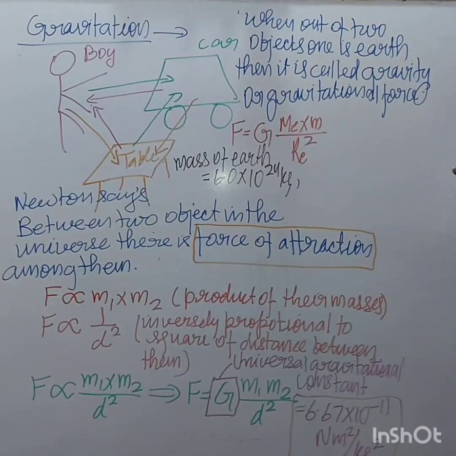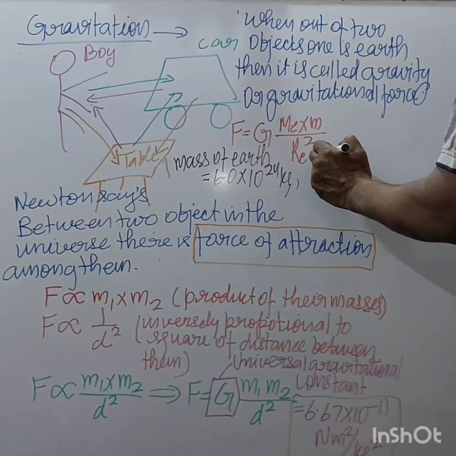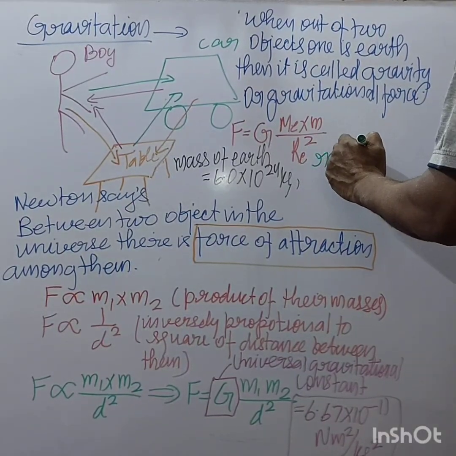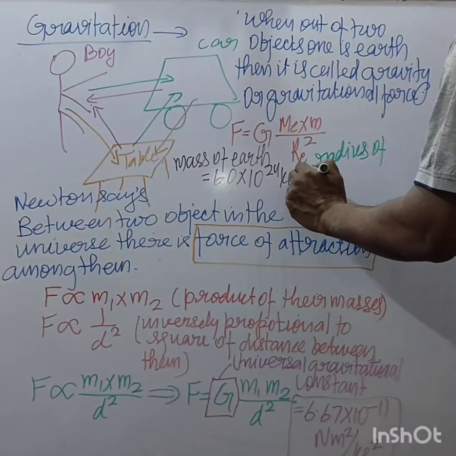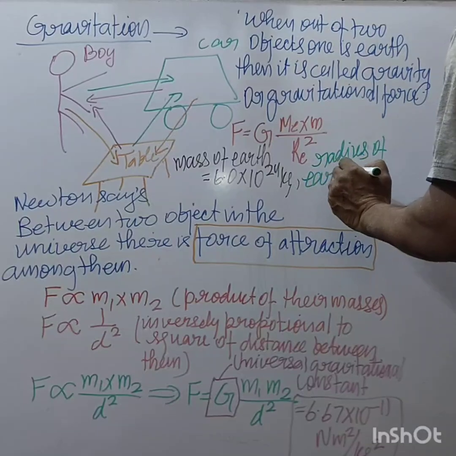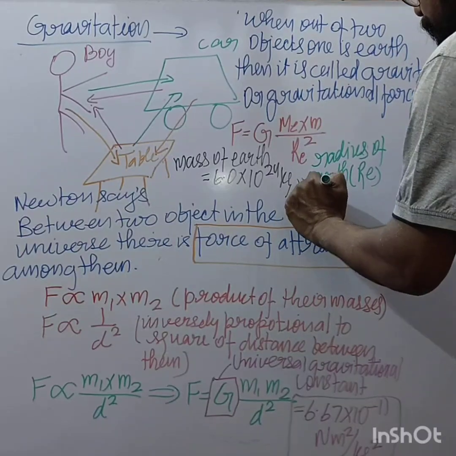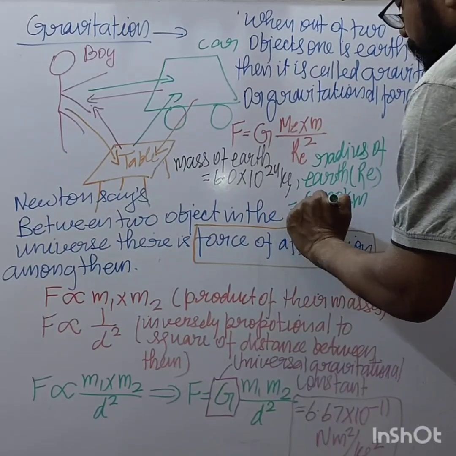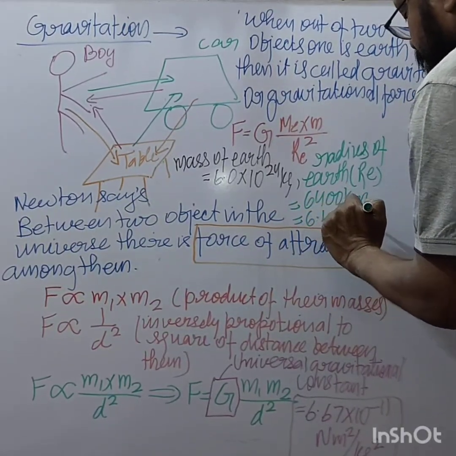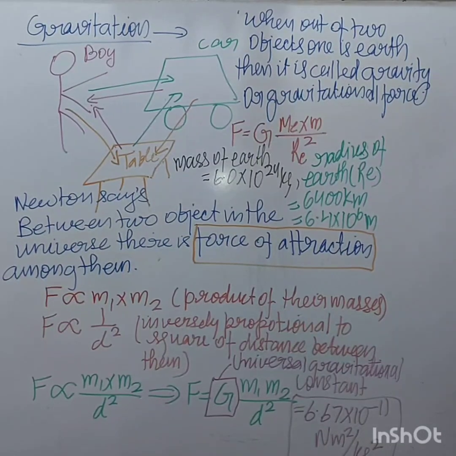And the radius of earth, RE is equal to 6,400 kilometer, or 6.4 into 10 to the power 6 meter, right?